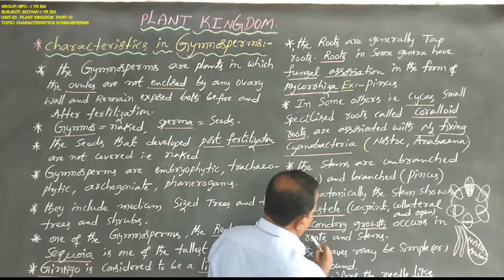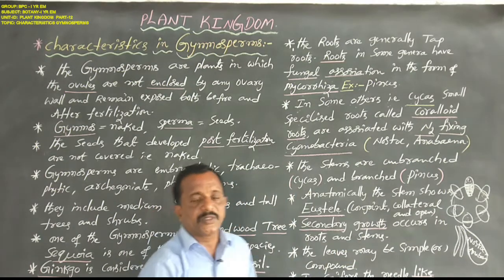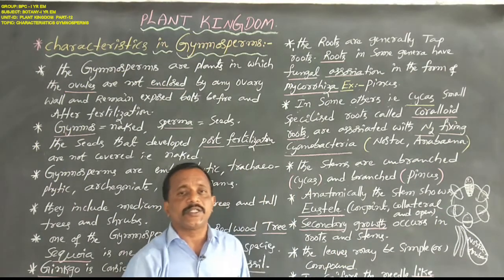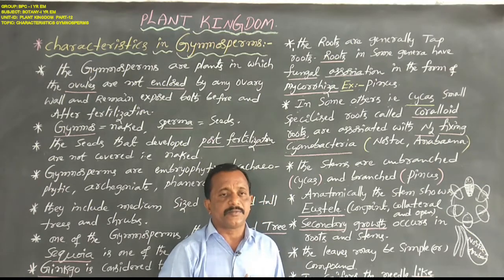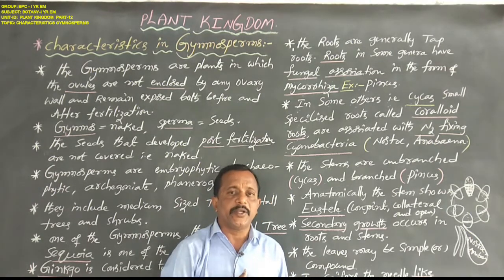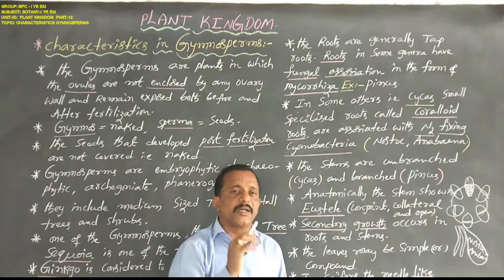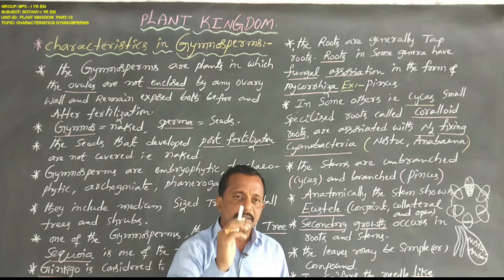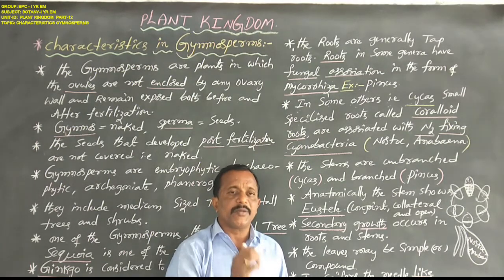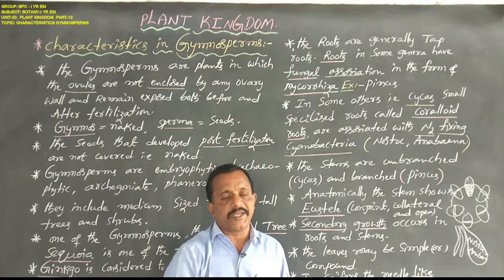Next, secondary growth occurs in roots and stems. In algae, bryophytes and pteridophytes, secondary growth does not occur. Why? Because these are smaller, lower plants, of medium or shrubby size.